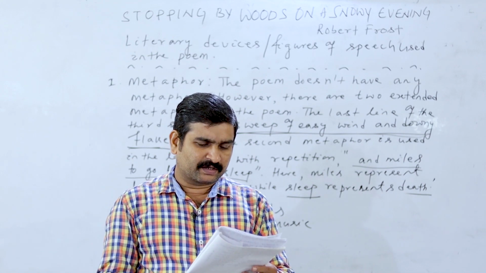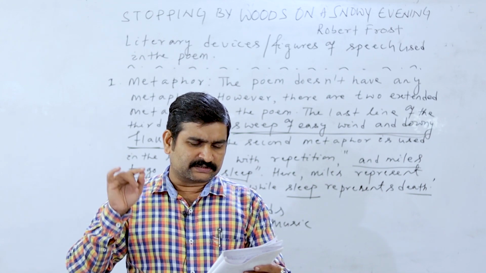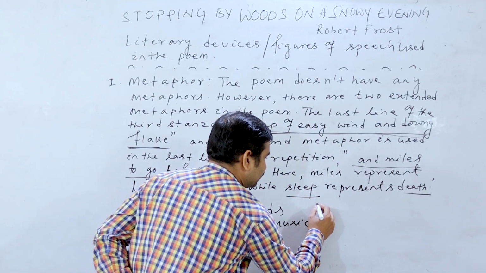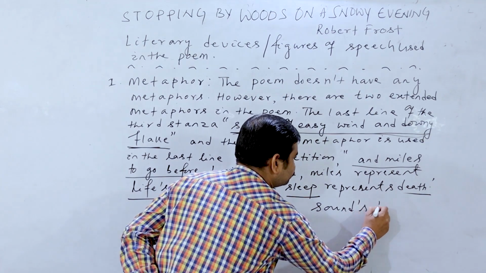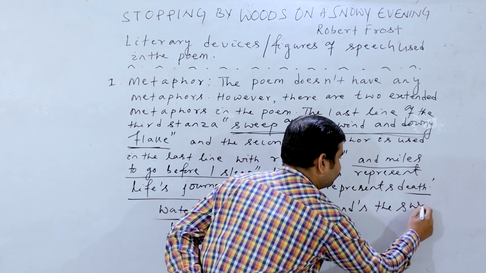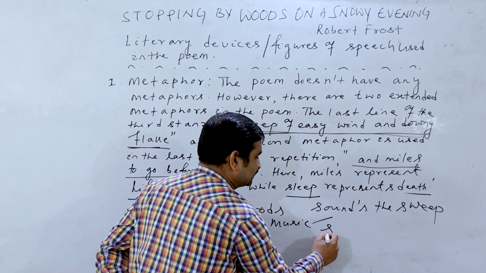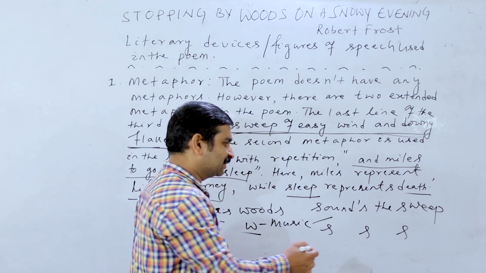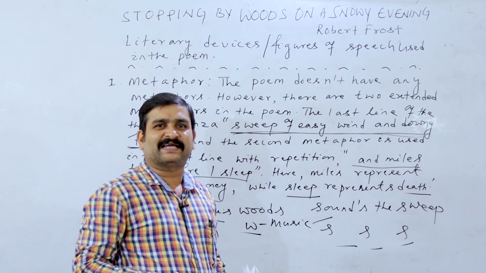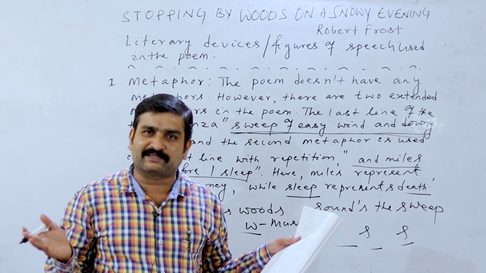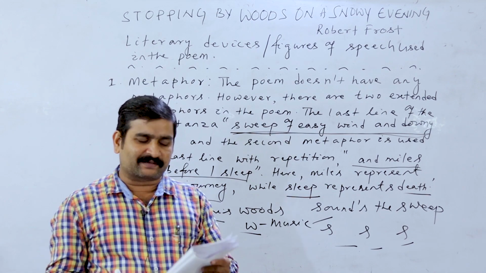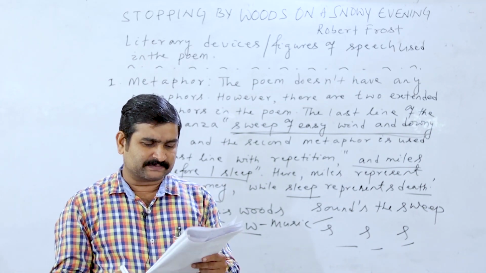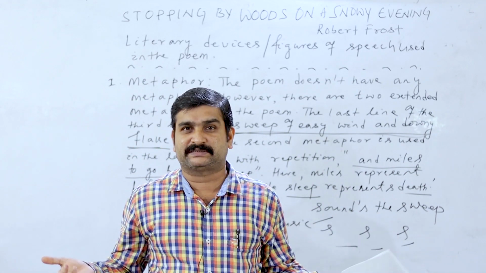And this is brilliant. Next, sounds the sweep. Look at the line, sounds the sweep. Another word is there, I am writing here. Sounds the sweep. All of you look at this. So S sound coming, again here S sound coming, again here S sound coming. So here three S are repeated. This is another example of alliteration inside the poem, to create music, to create a lyrical bent inside the reader's mind.